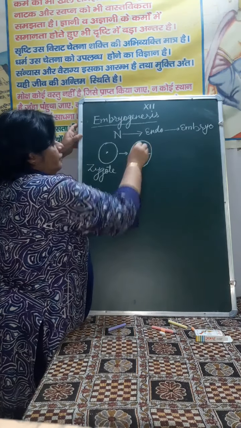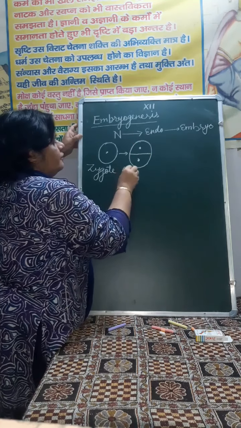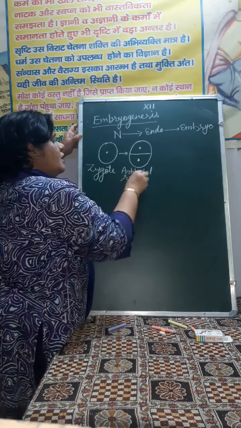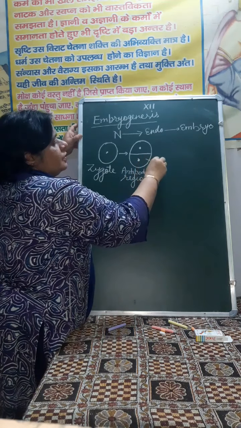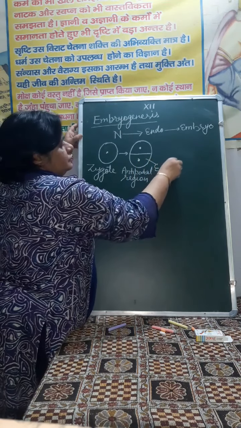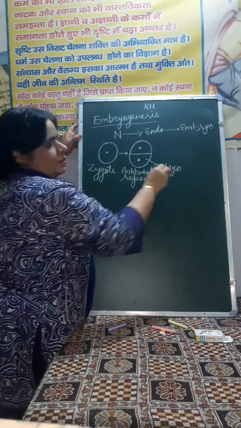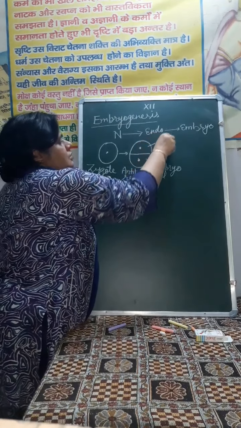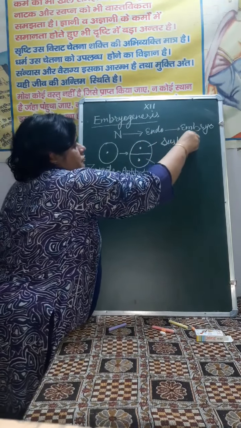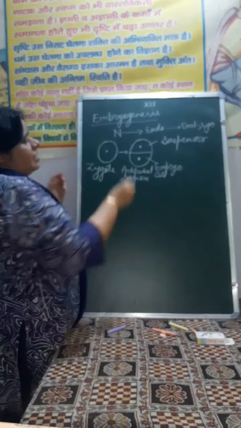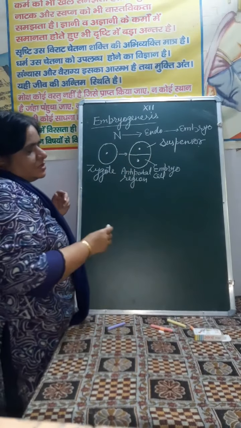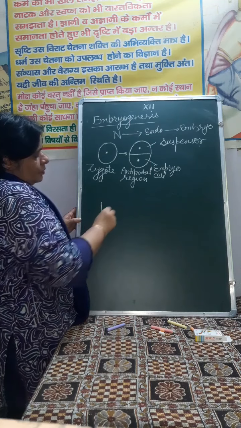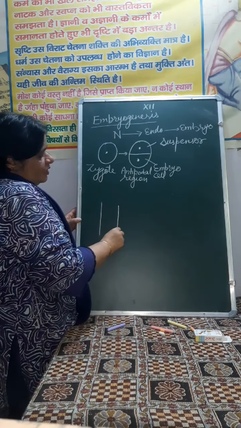The cell toward the antipodal region, this is antipodal region. Cell toward the antipodal region is called embryo cell, and cell which is toward the upper side or the micropylar region, it is called suspensor. Next, there is continuous division in the suspensor cell to formation of a structure that is near about 6 cell long.